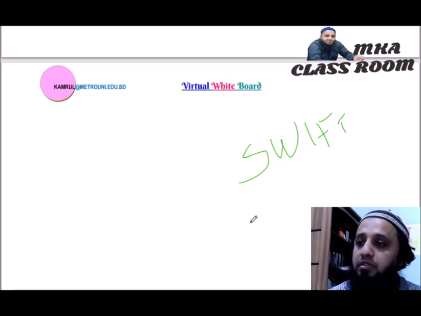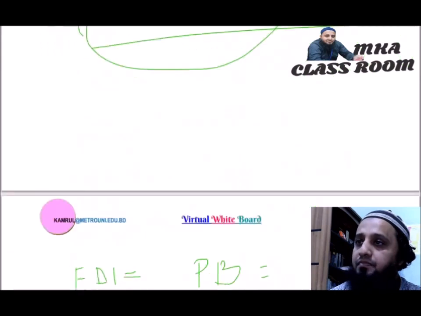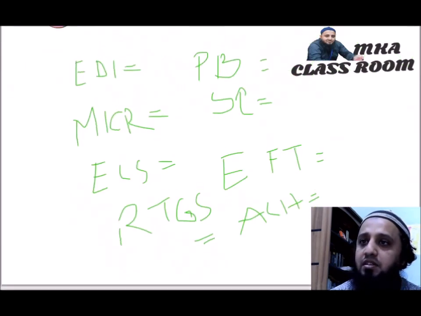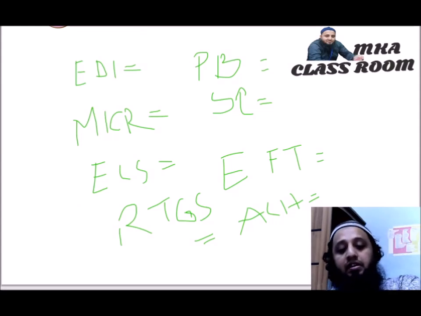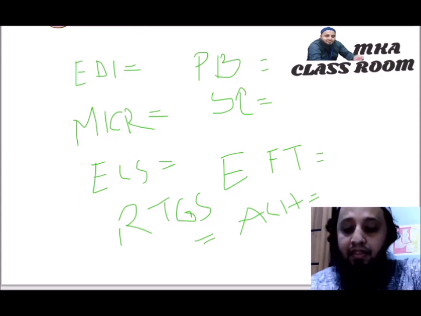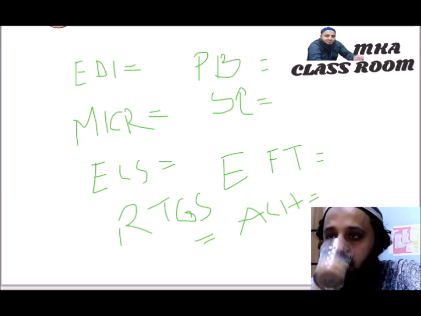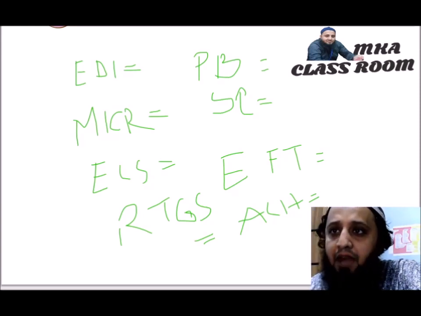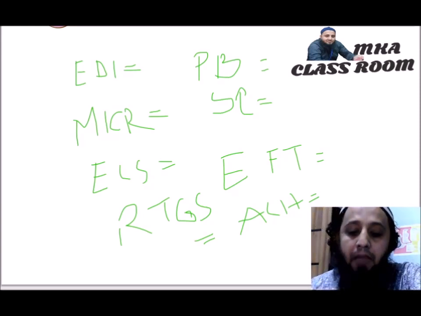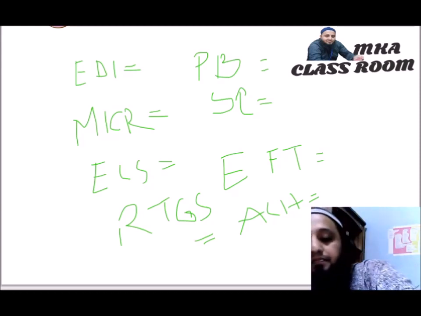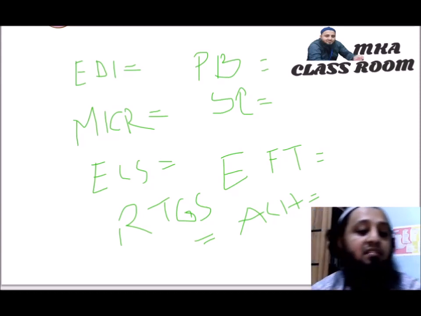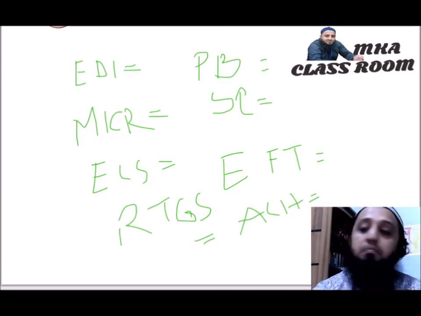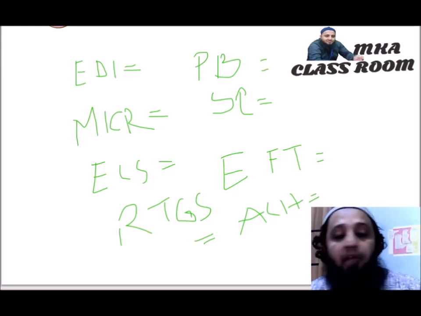So now we will see at a glance again what the channels are. First one, EDI, electronic data interchange. MICR, magnetic ink character recognition. ECS, electronic clearing service. PB, phone banking.